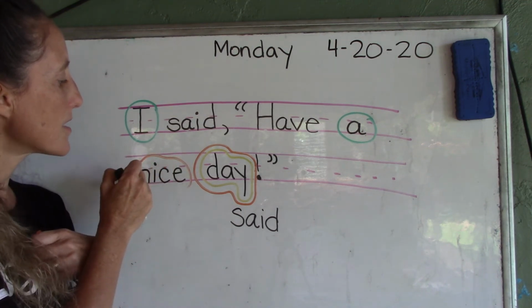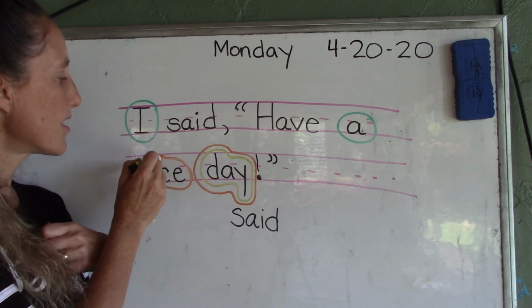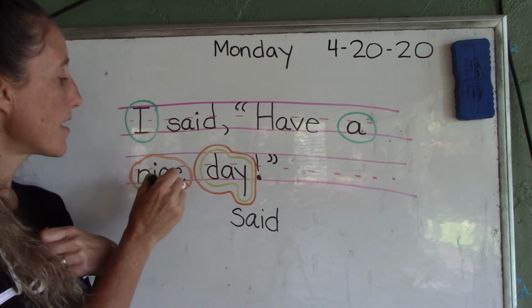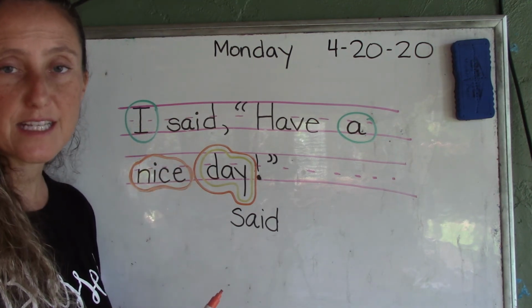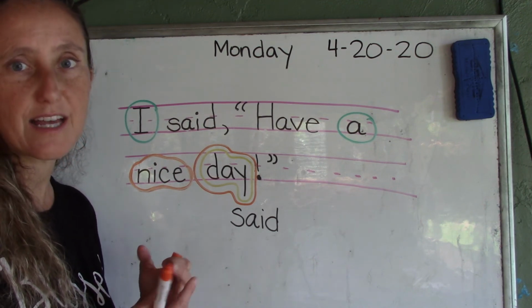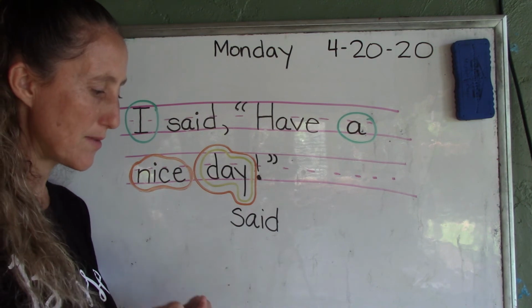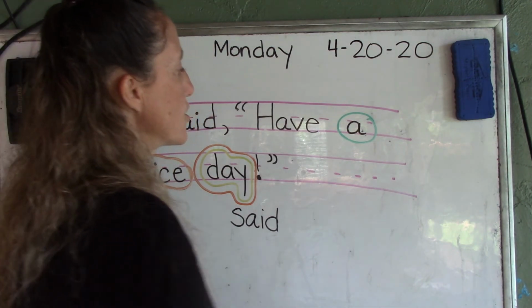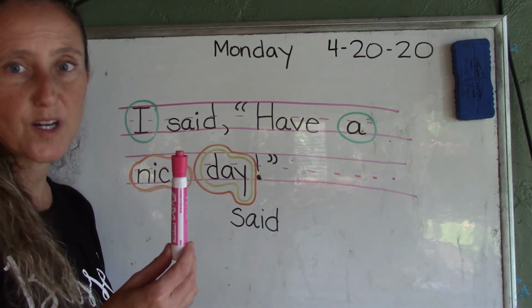And even though the C is making the S sound, you could say that that makes it a pink word. But as we know, we learned that C can make both the K sound and sometimes the S sound. So he's actually doing what he's supposed to do. So that leaves us with two pink words.